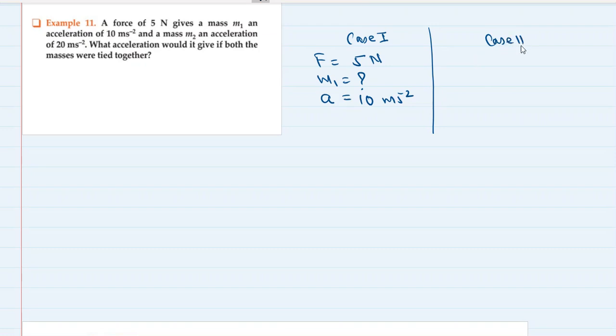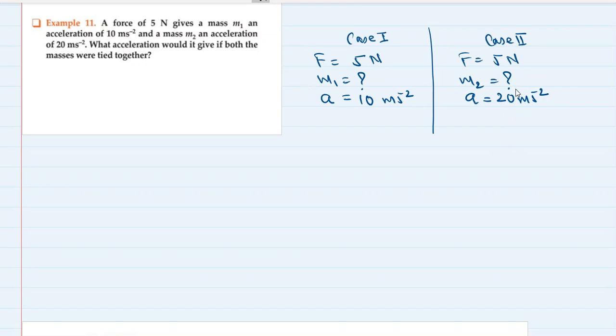So the force is same, 5 Newton. It gives the mass m2 an acceleration of 20 meter per second square. What acceleration would it give if both the masses were tied together?